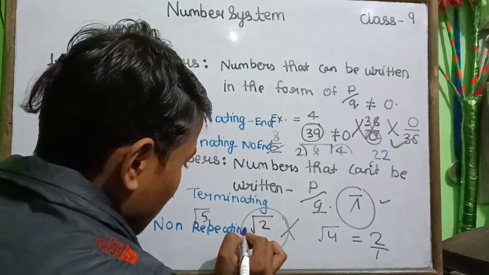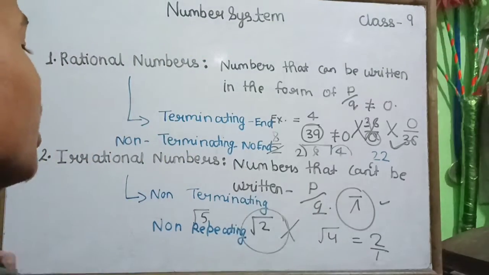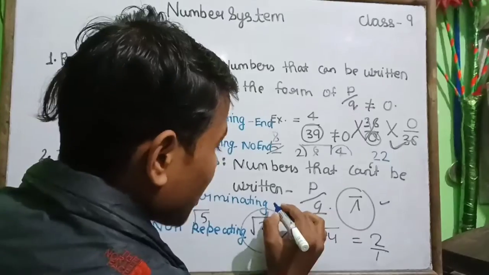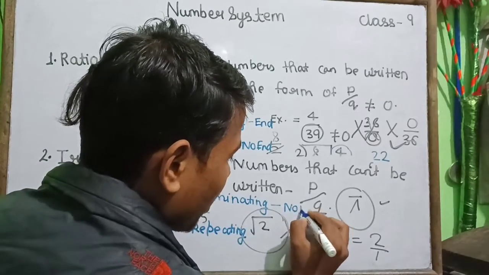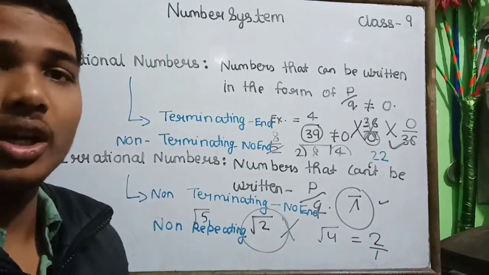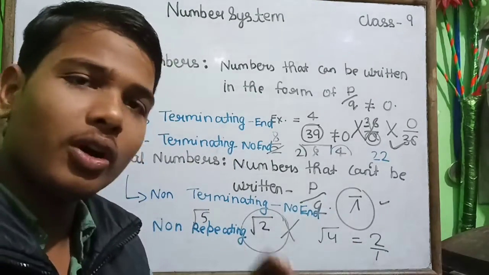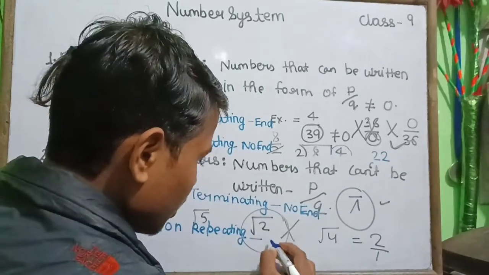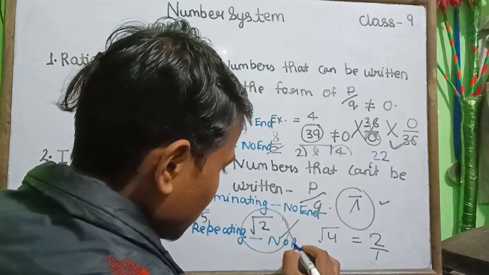Non-terminating means an irrational number has no end point, it never ends. And non-repeating means it never repeats, it goes on and on.